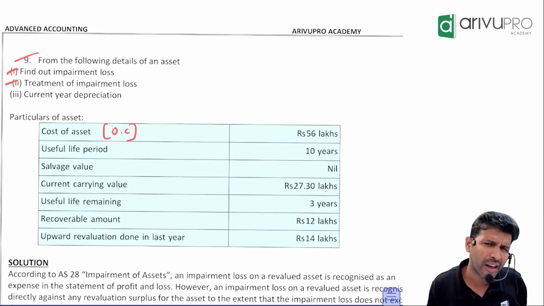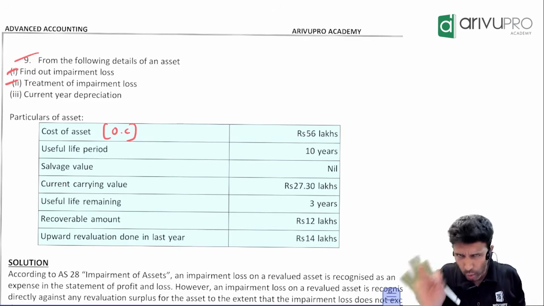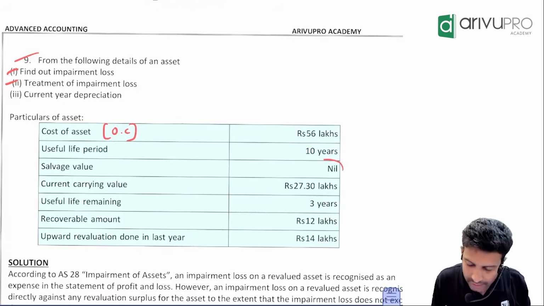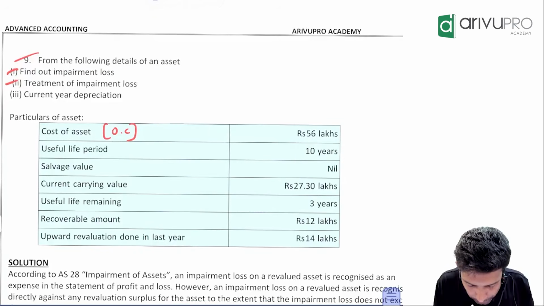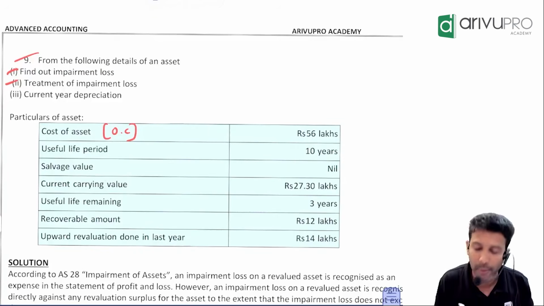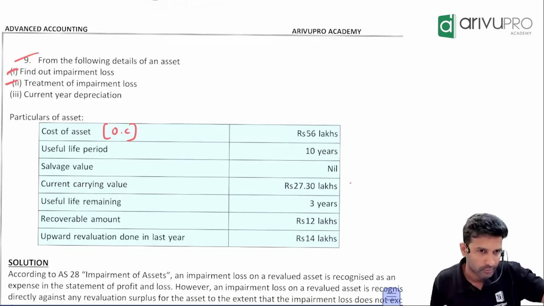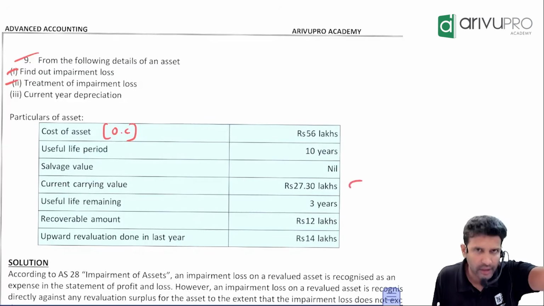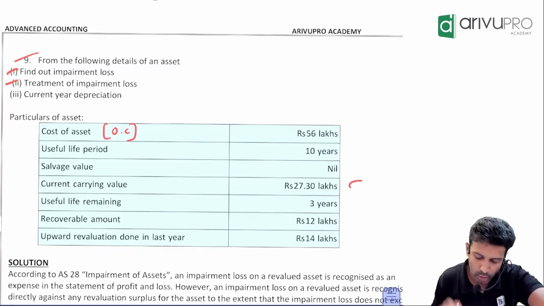Sir, you tell me, for impairment loss, do we need original cost or carrying amount? This figure is irrelevant, not required for us in the AS 28 context. Life is 10 years, salvage value 0. Most important data, current carrying amount. That means they gave the carrying amount. This is what we need. They gave the useful life remaining. I think this is required for us to calculate depreciation, so let that be on hold.